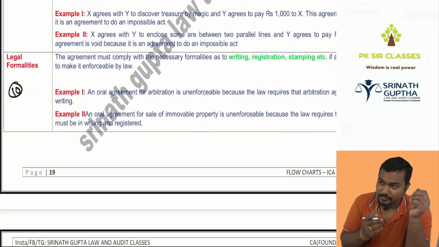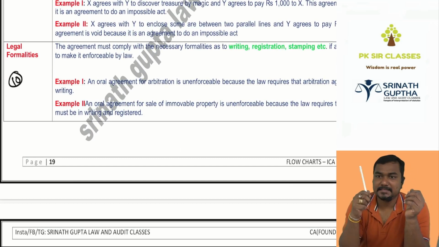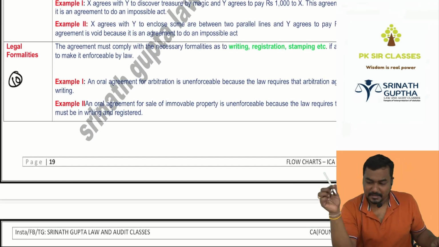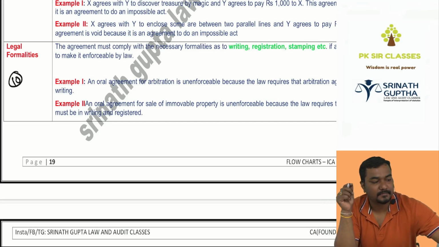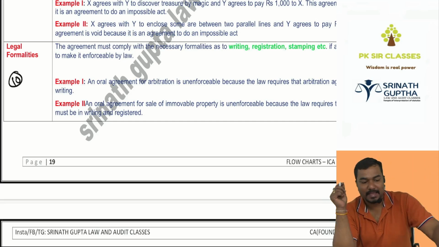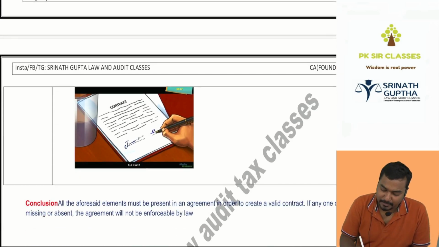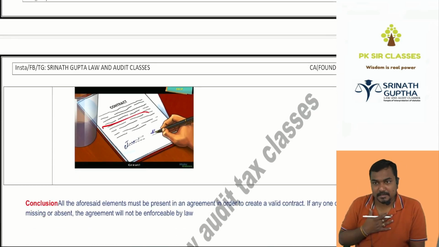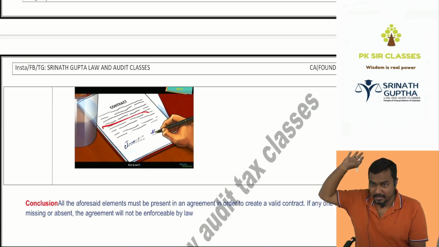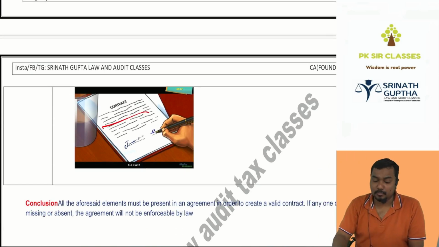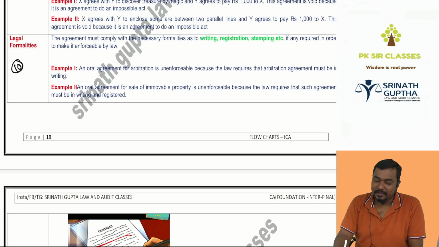Last one, legal formalities. For example, I can sell this pen just like that, I can sell this duster just like that, if you give me 50 rupees. But I can't sell my building just like that. We have to go to the register office. The agreement should be in writing, signed by seller, signed by buyer, signed by witness, signed by registrar. It must be on bond paper. That is called legal formalities. If legal formalities are missing, it will not become a valid contract.